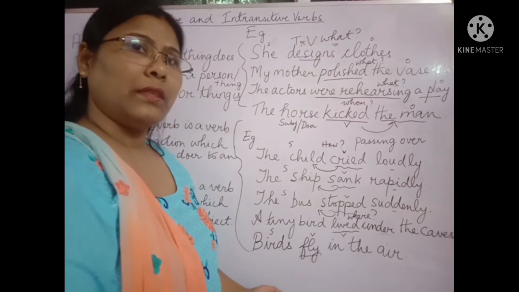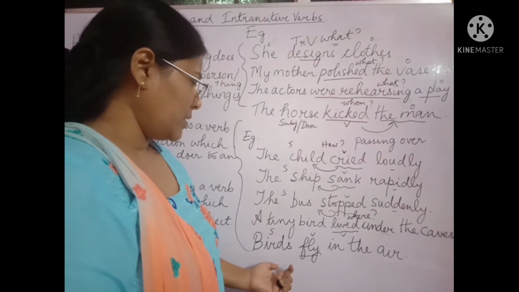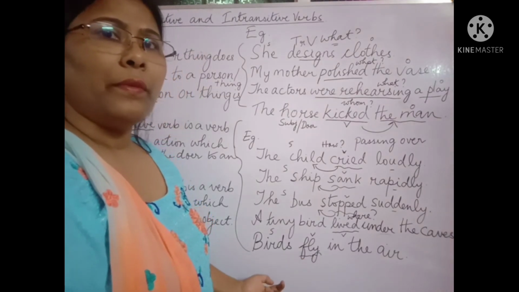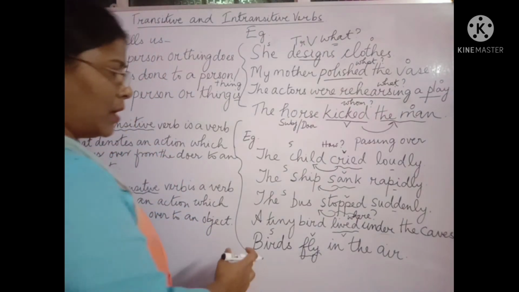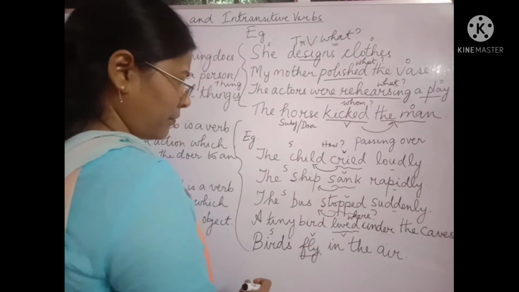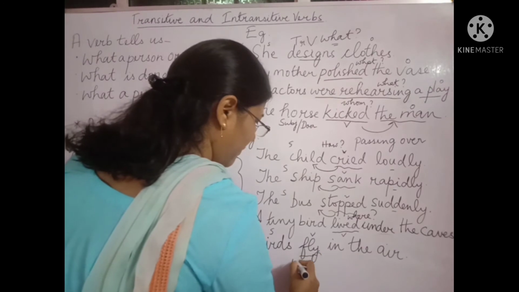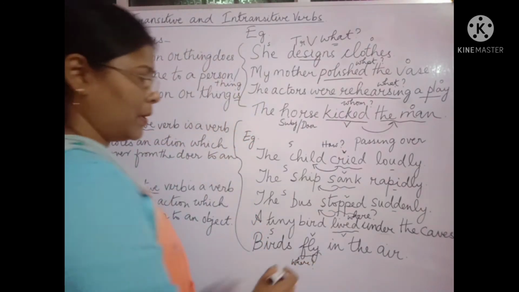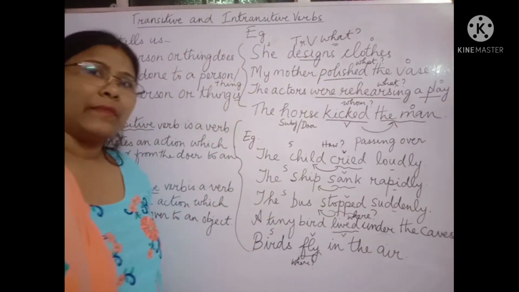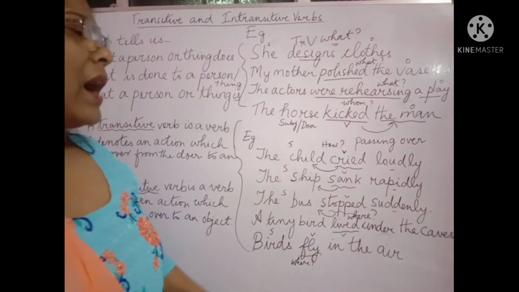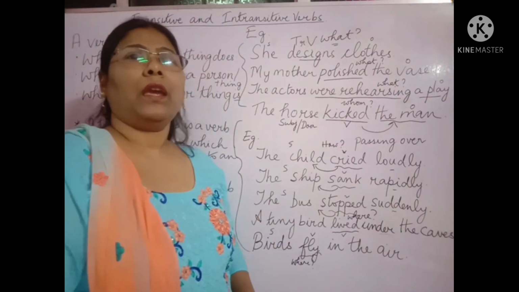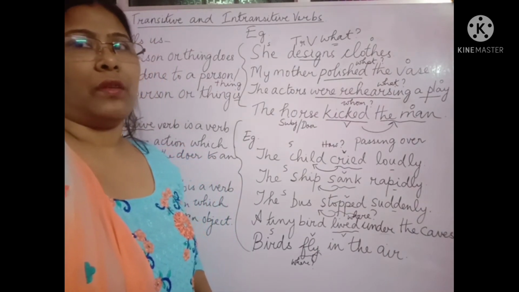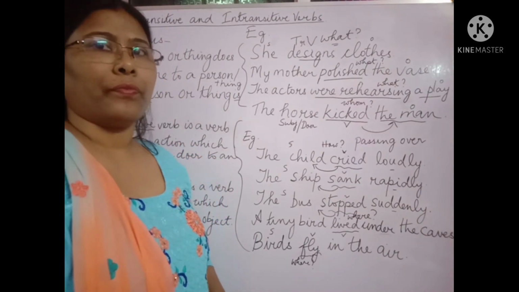So what is the question to this verb? Where? Where do the birds fly? The birds fly in the air. So here we see I do not get the answer to the question what or whom.